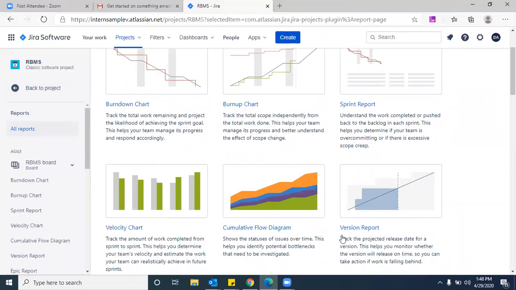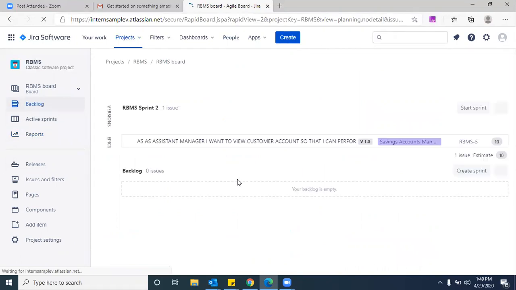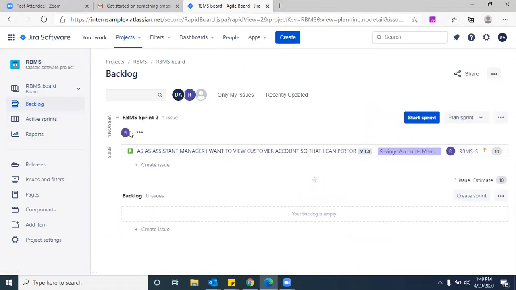Is that clear? Yes, sir. This is the product release, the end of the product, but you don't need to bother about it. The product release is generally done by the Scrum Master. The PMs or Scrum Masters release it. But in the majority of cases, you need to create the user stories here and assign them.